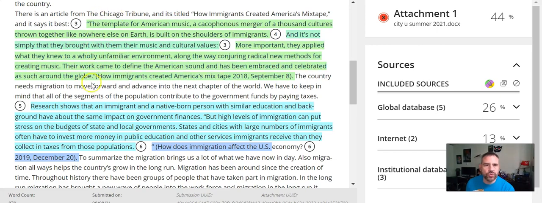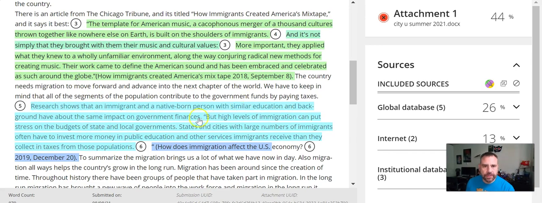So this is all a huge quote, and so that's what it's highlighting. That's okay. It's a problem that it's not in block quote format, but that's a completely different issue. That's a writing and structuring issue. For here, this is fine. It's in quotes. That's totally fine. Let's look at the next one.